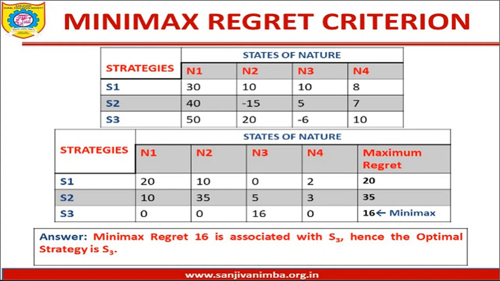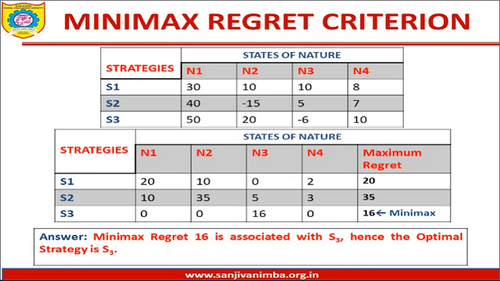Minimax is simple, minimum of maximum. So in this criteria you have to remember the name minimax regret criteria. So among these three values, the minimax comes out to be 16, which is associated with S3, and hence the optimal strategy with which the company would be moving is strategy S3.